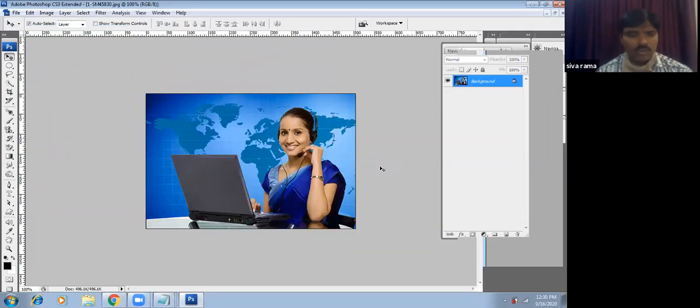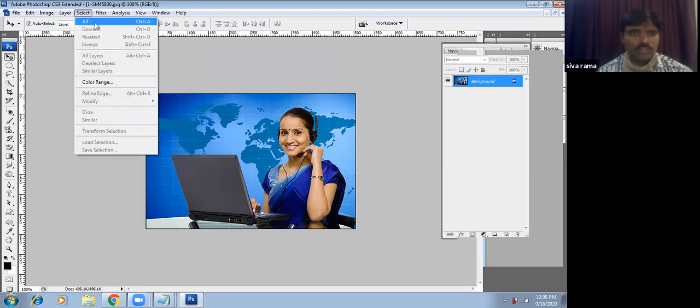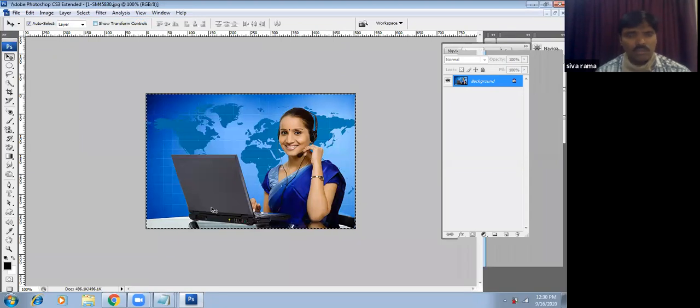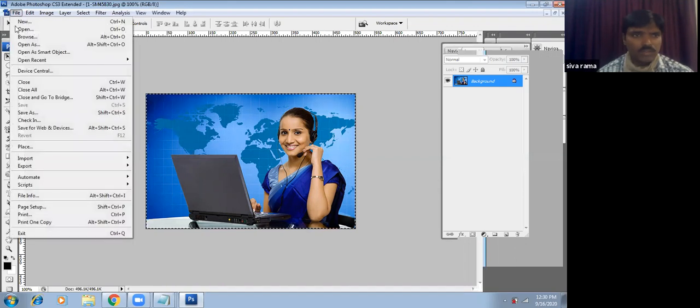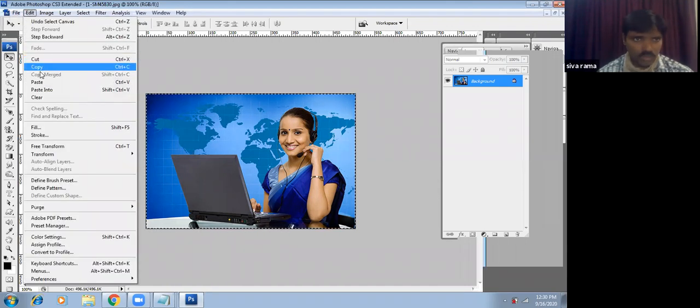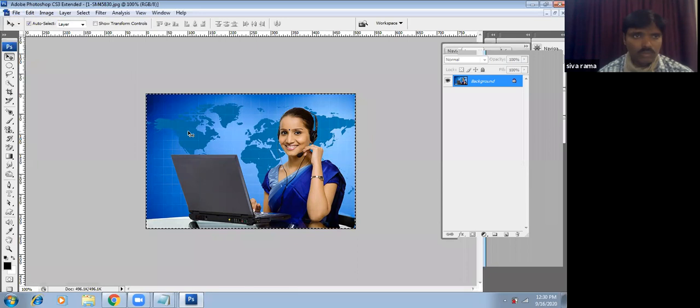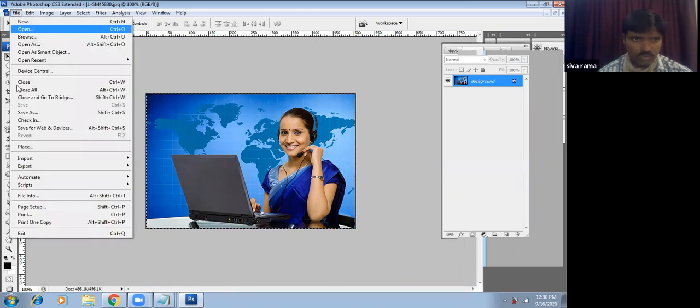I use Control A to select all, or else go to Select, Select All. A selection is a must to copy. Without a selection, we can't copy any image. We go to Edit and copy the portion. Once you have copied the portion, it isn't necessary for the document to be here. You can close it. Go to File, Close.